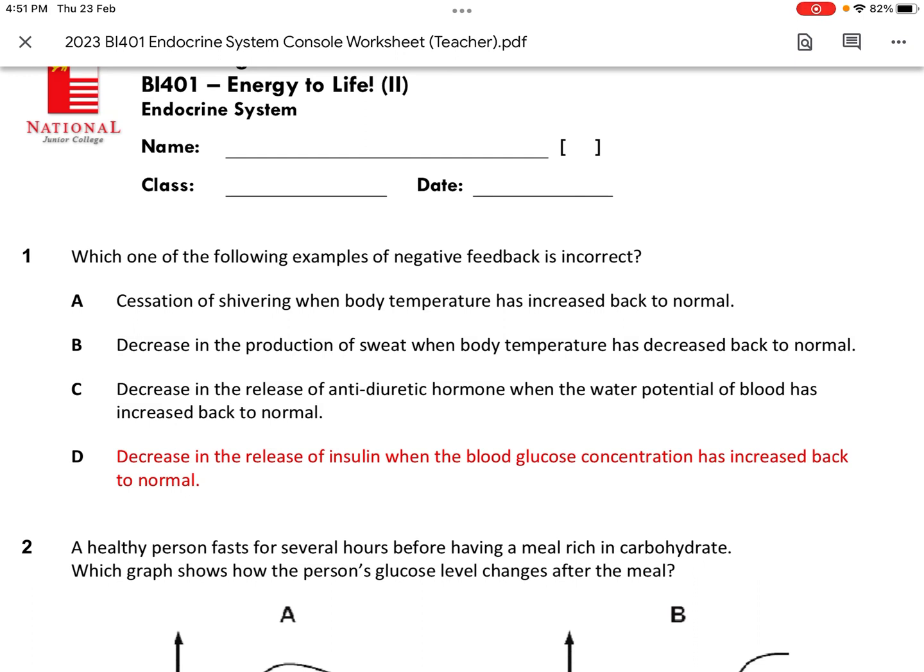The word in option A, cessation, means to cease, to stop. So cessation of shivering when body temperature has increased back to normal means shivering stops when body temperature has increased back to normal. Is that correct? Yeah. When body temperature increases back to normal, you don't need to shiver anymore. Correct. Decrease in production of sweat when body temperature has decreased back to normal. That's true also. If your temperature has decreased already, you don't need to sweat so much.